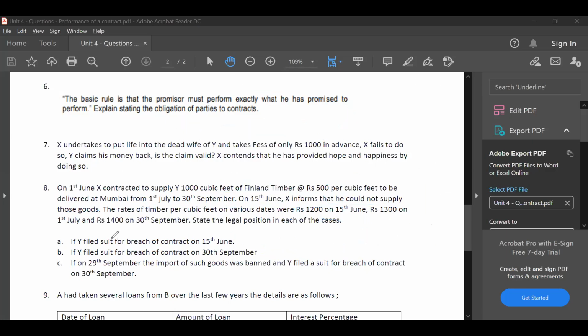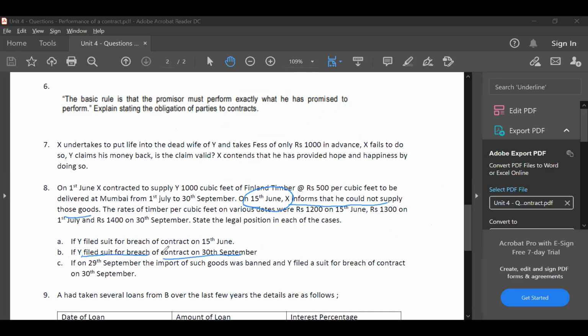Next. Second, if Y filed suit for breach of contract on 30th September. Yes, you have to mention amount also. Now, second thing, follow very carefully, guys. On 15th June itself, X has informed that he could not supply these goods.